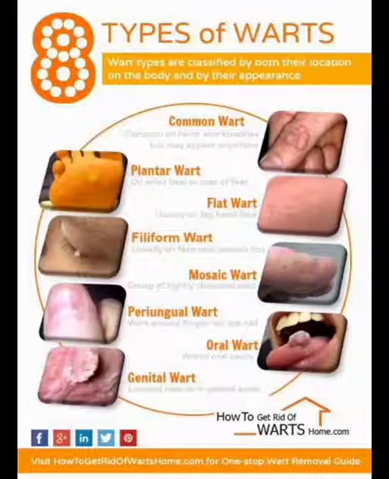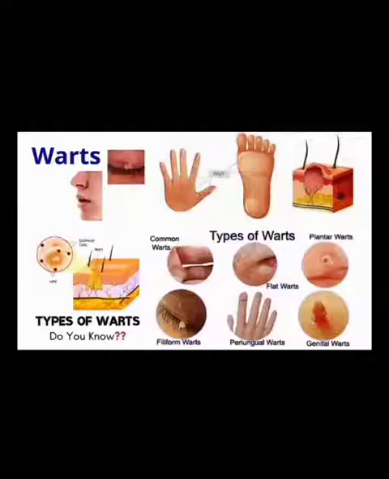Next one, oral wart. Oral wart will be seen in the oral cavity. Then genital wart, it is located near the genital area. These are all the common warts we commonly see. This is another picture showing the types of warts. Most of the warts will be in the extremities, hands or toes, and it may occur on any part of the body. That you don't forget.